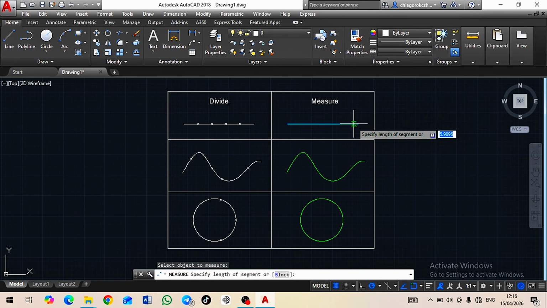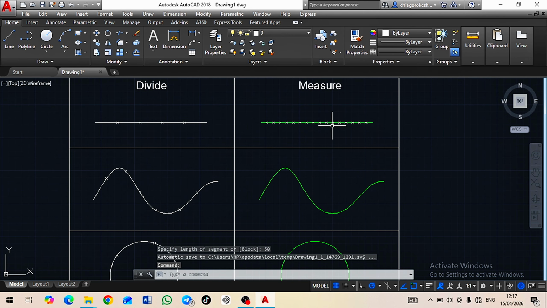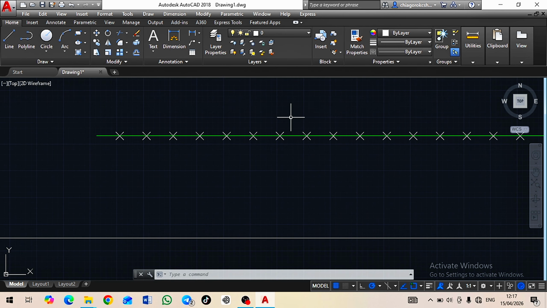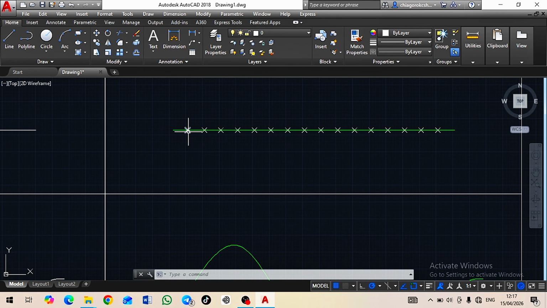Now this particular one is telling you to specify the length of the segment, which we have already known. So I'm going to make use of 20 this time around, or 50. I will make use of 50. Type in 50 and enter. Now if you check very well, what this is telling us is the length from here to here is 50. The length from here to here is 50. From here to here is 50.